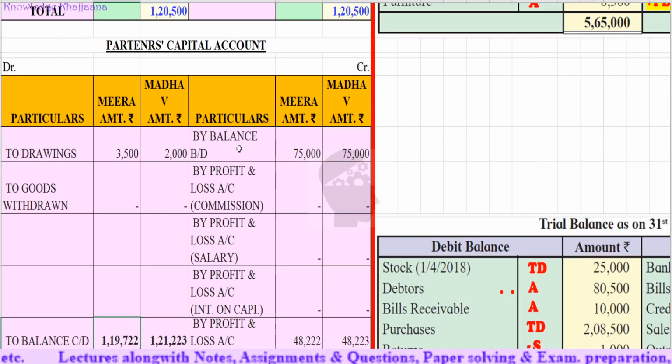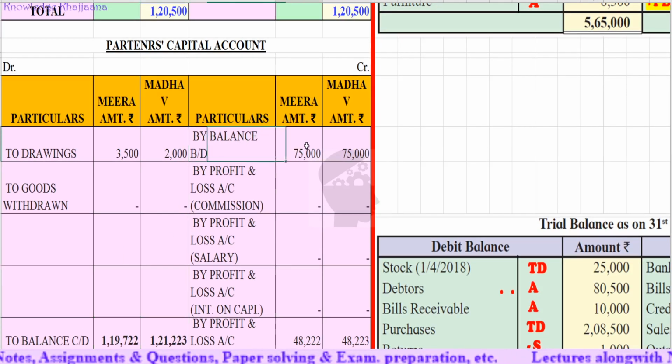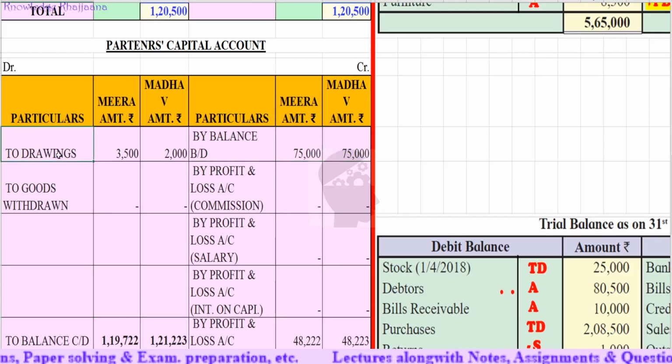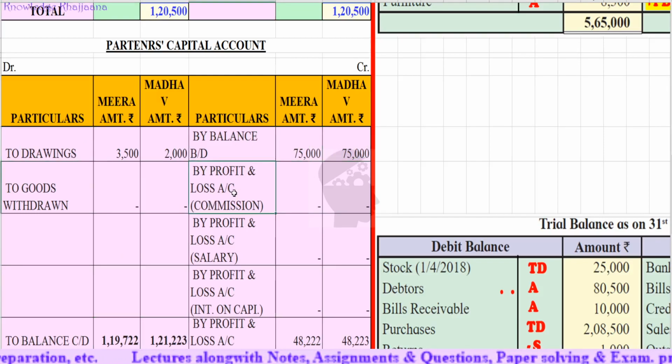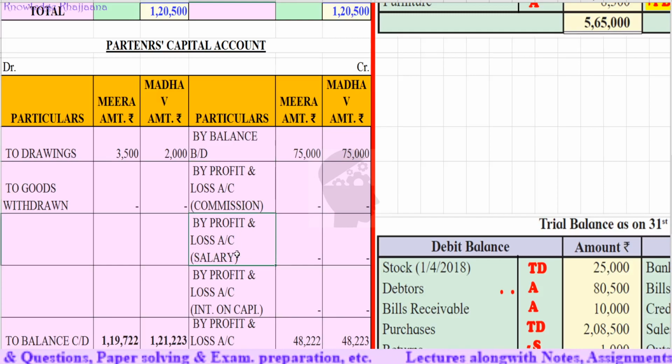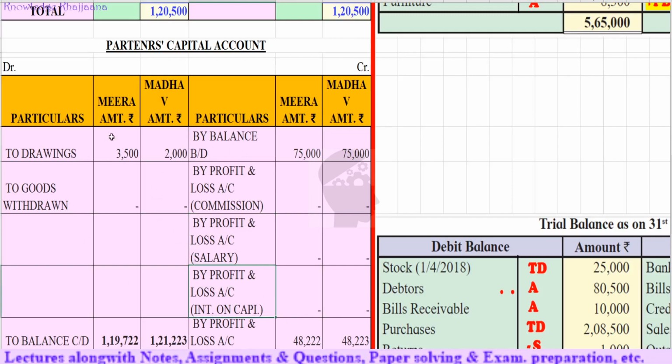Why fluctuating capital method? Because their capital balances, their drawings, and the other items like profit and loss account, if commission would have been given, if salary would have been given, if interest on capital would have been given, would be recorded here in the same account.